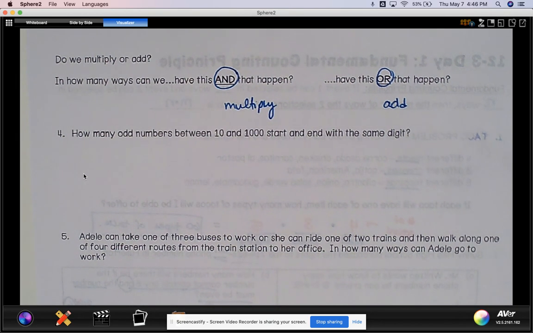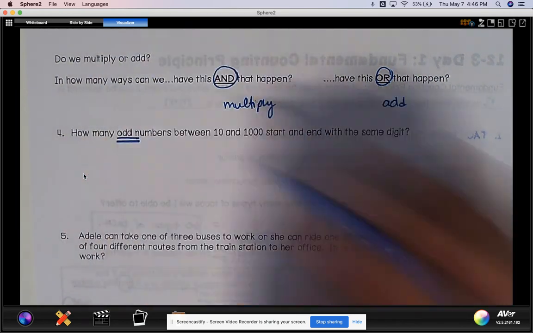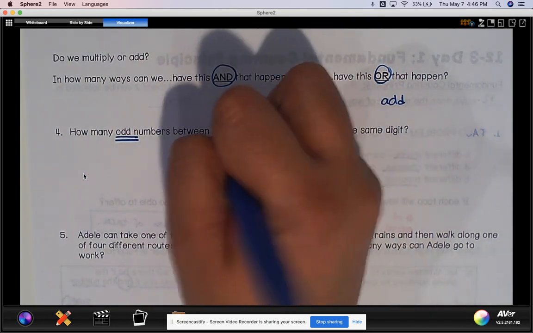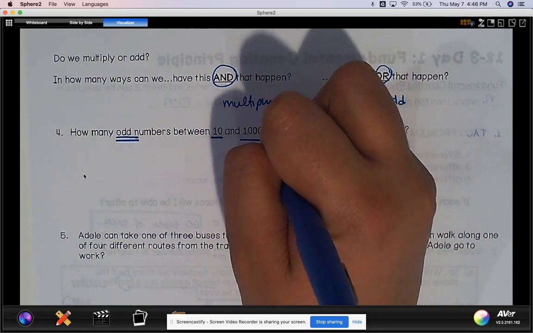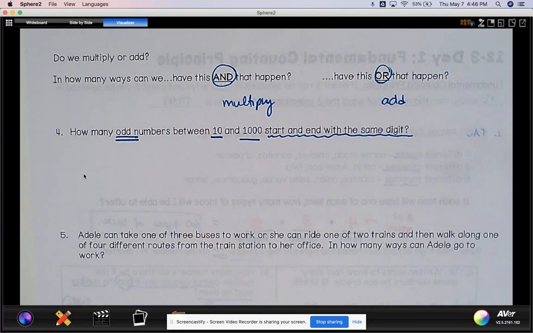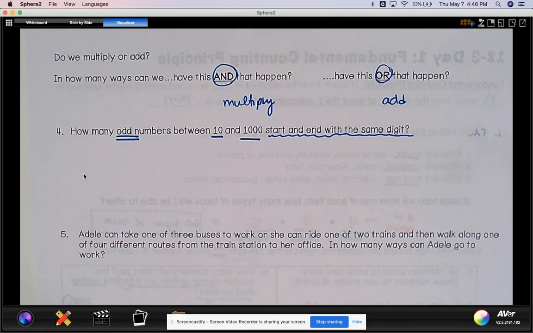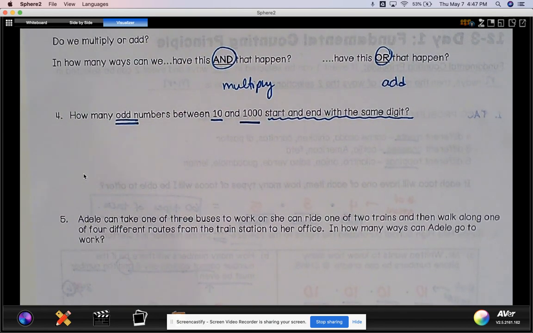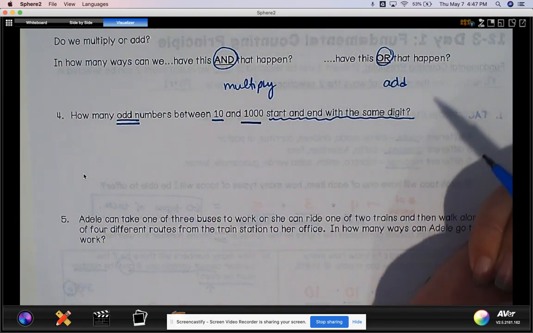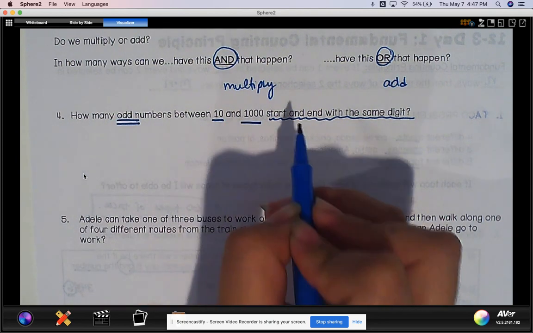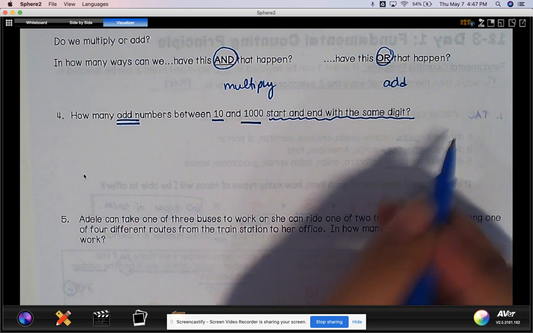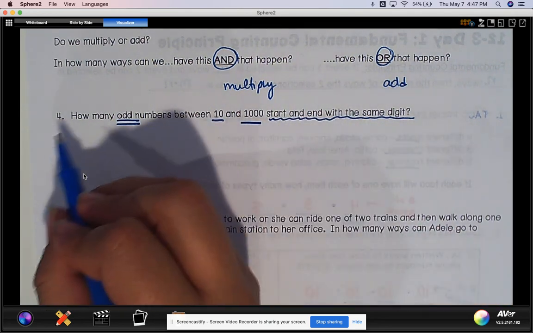So for example, it says how many odd numbers, they're putting a restriction on us, between 10 and 1,000 start and end with the same digit. Whenever I see these problems, it is best to try to picture them. If you don't write them out, you're not going to be able to set up the problem right. So starting with 10, it needs to be odd, so 10 is not going to be the first number. And it needs to start and end with the same digit, and it has to be odd.